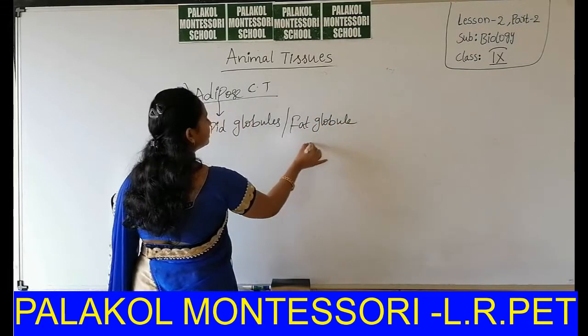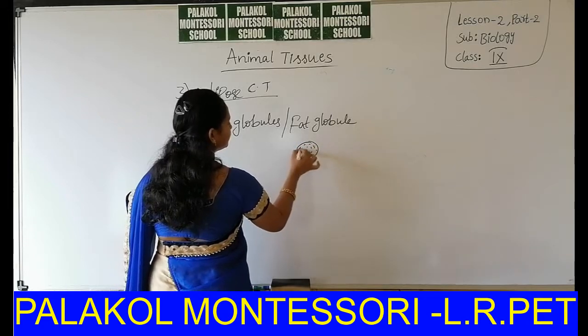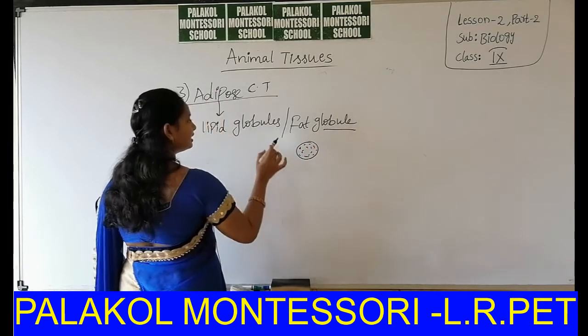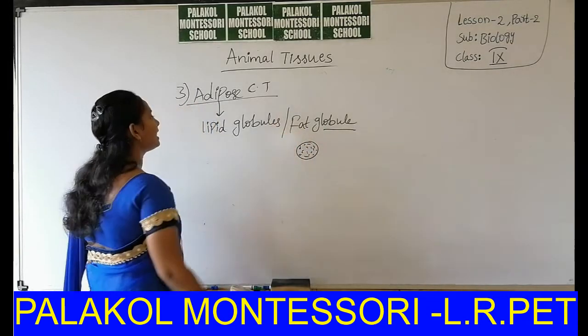Globules are nothing but cells filled up with any liquid. If the fat cell is filled up with fatty acids, it is called a fat globule.